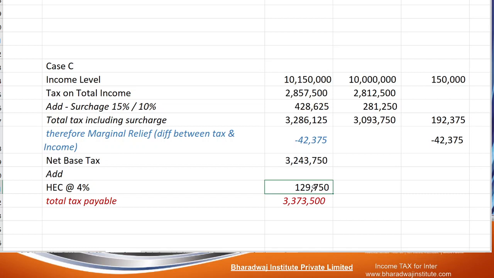This is the same as case B. The only thing is that the income is 1 crore 1,50,000. Other than that, this is the same as case B. Copy this, then try to work out the next on your own. Case D also, please try it on your own.